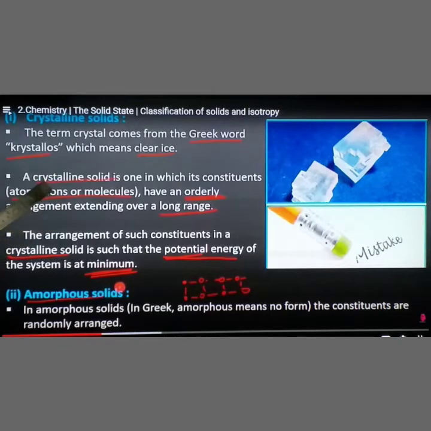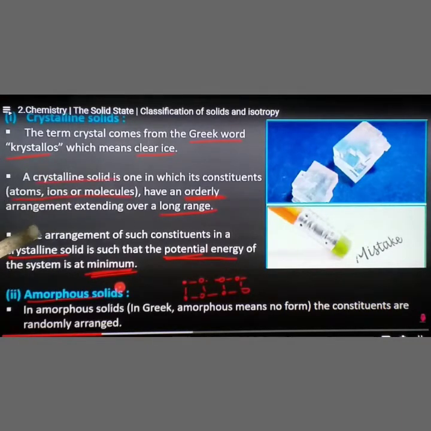Definition for crystalline solids: a crystalline solid is one whose constituents, that means atoms, ions or molecules, have an orderly arrangement extending over a long range. For example, if you take a dog chain or any tall building, how the first stage is arranged will extend for a long distance. Similarly, in a crystalline solid, if it is face-centered cubic, throughout the entire crystal it will be face-centered. If it is body-centered, throughout it will be a body-centered arrangement. So they have an orderly arrangement extending over a long range.